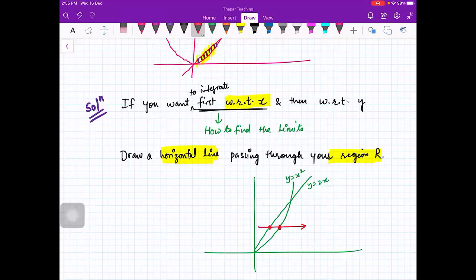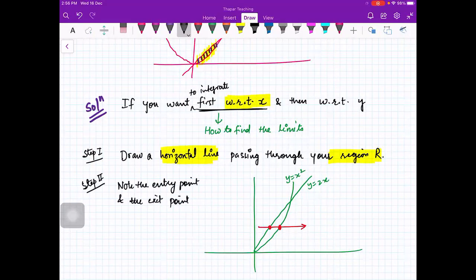Ma'am, we can draw any horizontal line? Yes, anywhere you can draw a horizontal line. I will do that. Okay, ma'am. Any horizontal line. So after this, step 1 is that you draw a horizontal line passing through your region R. Step 2 is note the entry point and the exit point.